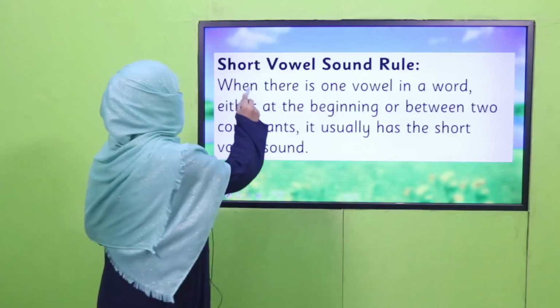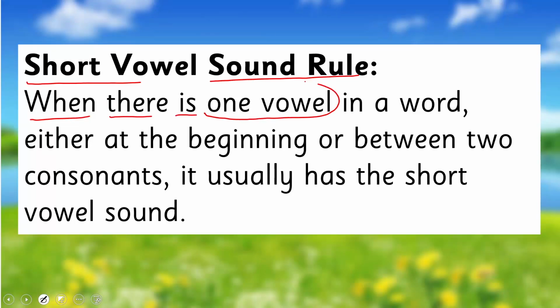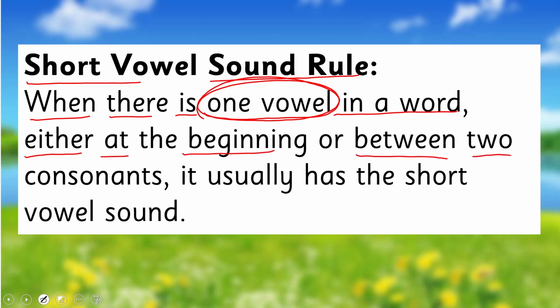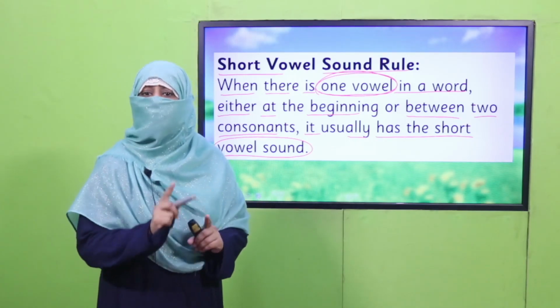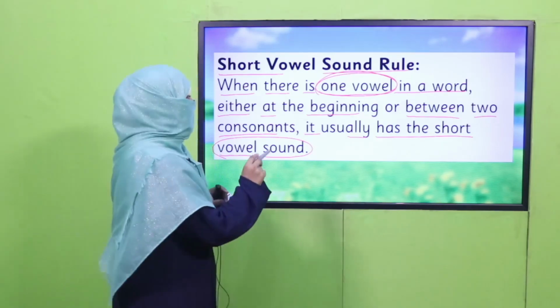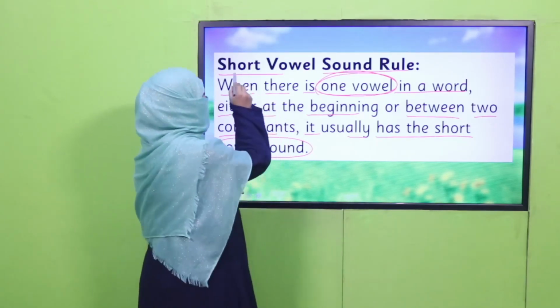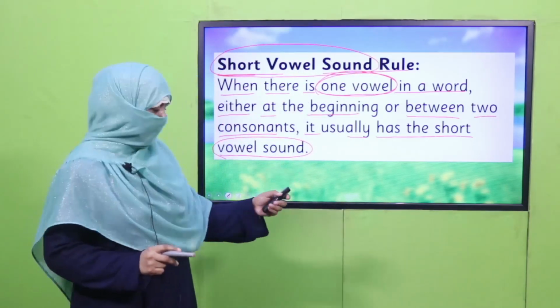The first is the short vowel sound rule. When there is one vowel in a word, either at the beginning or between two consonants, it usually has the short vowel sound. You got it? When a word comes in front of you and there is only one vowel, A, E, I, O, U, any one letter, that vowel will give its short vowel sound, which we just practiced, right?